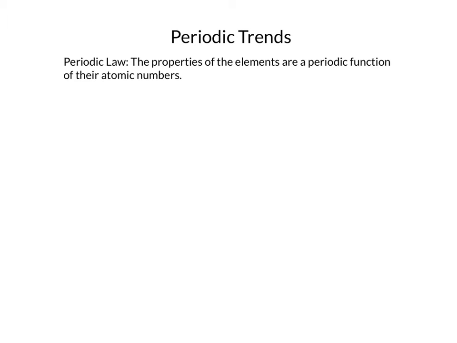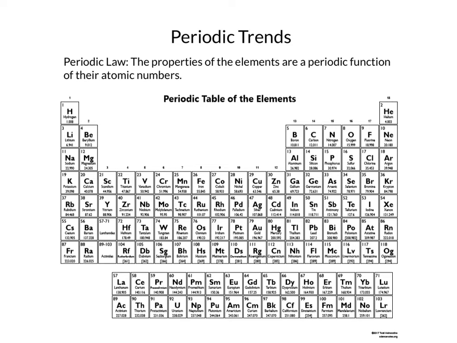And the periodic law is the idea that the properties of the elements are a periodic function of their atomic numbers. So what this means is that when you organize the periodic table by increasing atomic number, we will get a repeating pattern of these properties where we see trends. We see trends both as we go down the groups on the periodic table and also as we go across the periods or the rows.